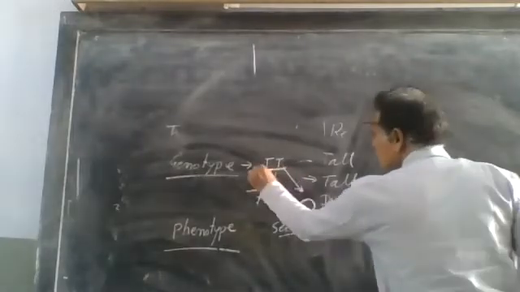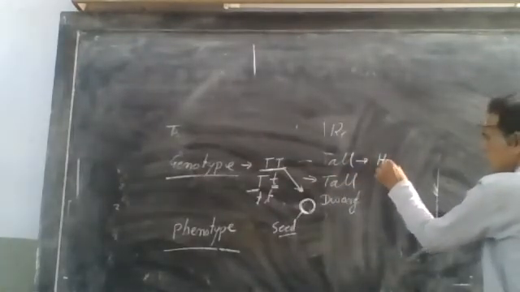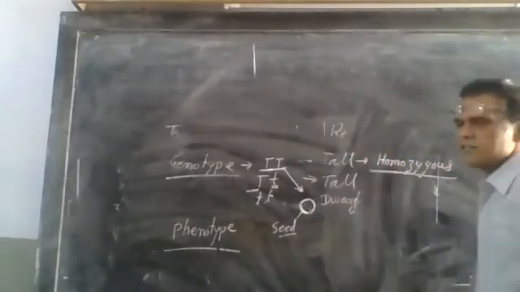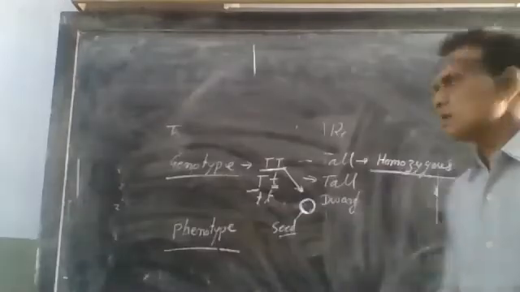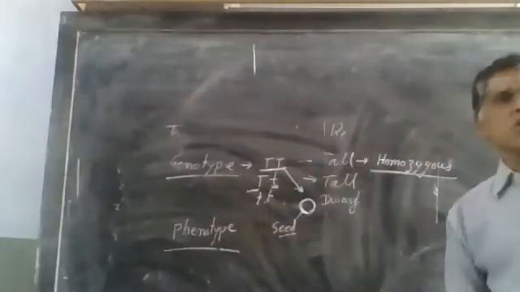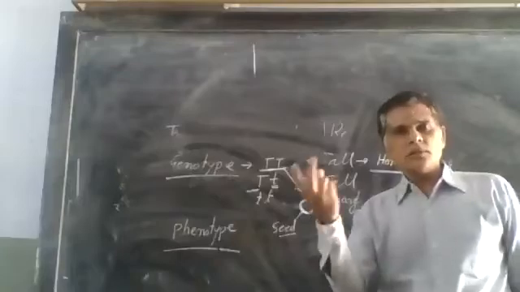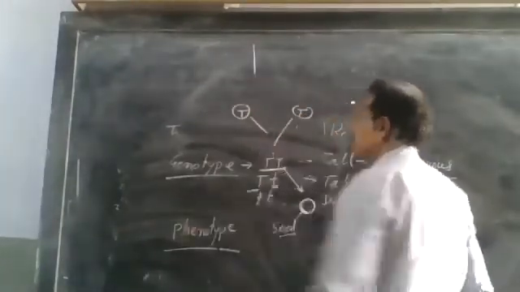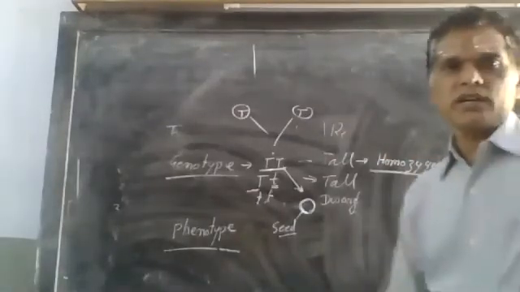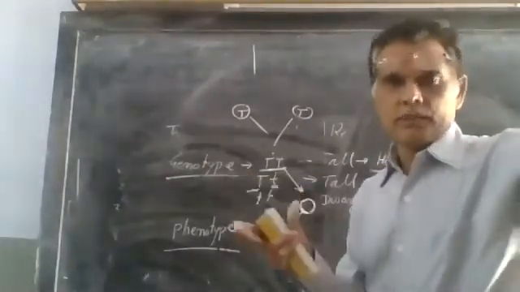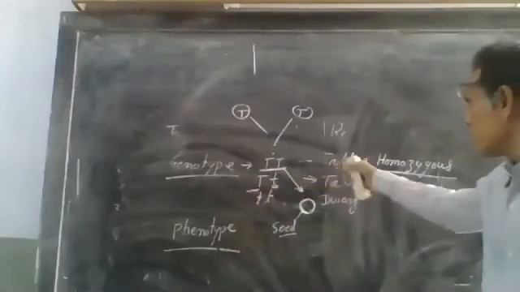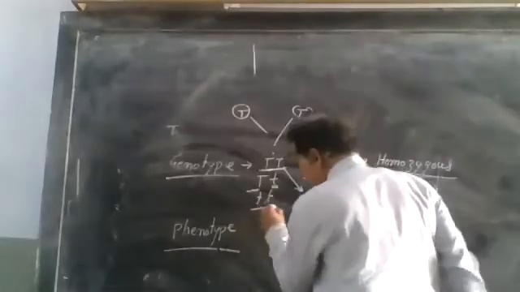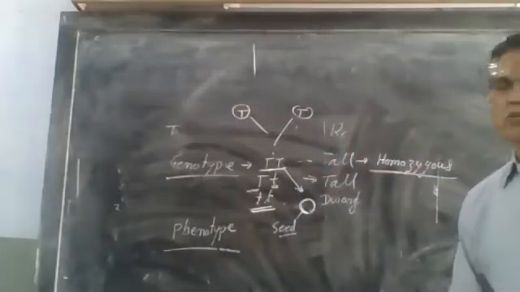When both the genes are the same, that condition is known as homozygous condition. It is another terminology. Homo means same, zygous means zygote. So here similar gametes come. Suppose one gamete is this, the other gamete is this, both gametes fertilize, and what do they form? Capital T, capital T. That is homozygous. If both gametes are the same and by their fusion a zygote is formed, that is known as homozygous condition. And small t, small t is again homozygous condition.